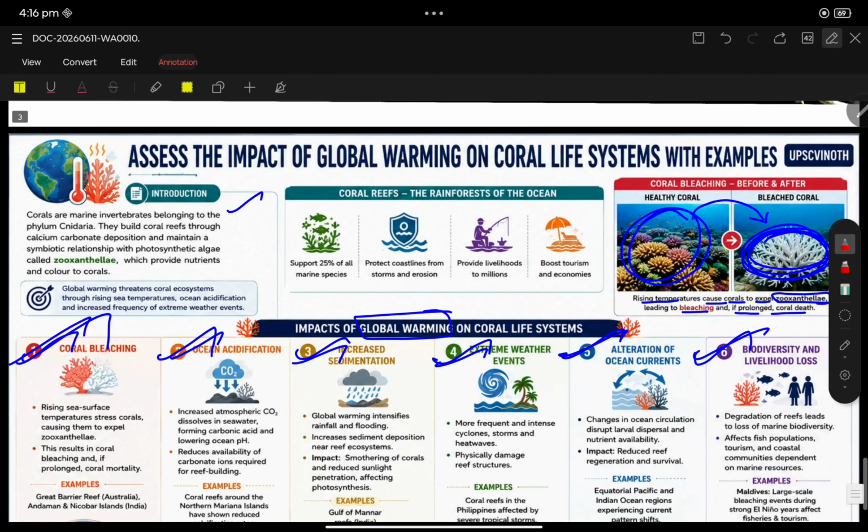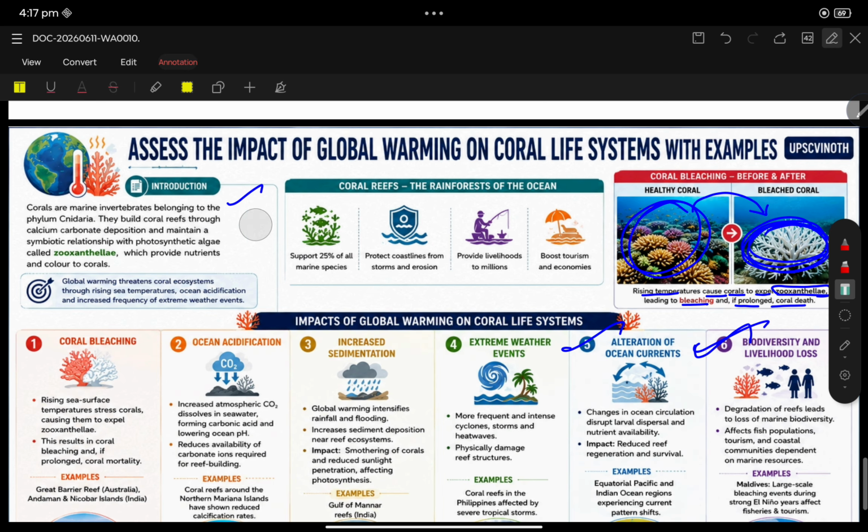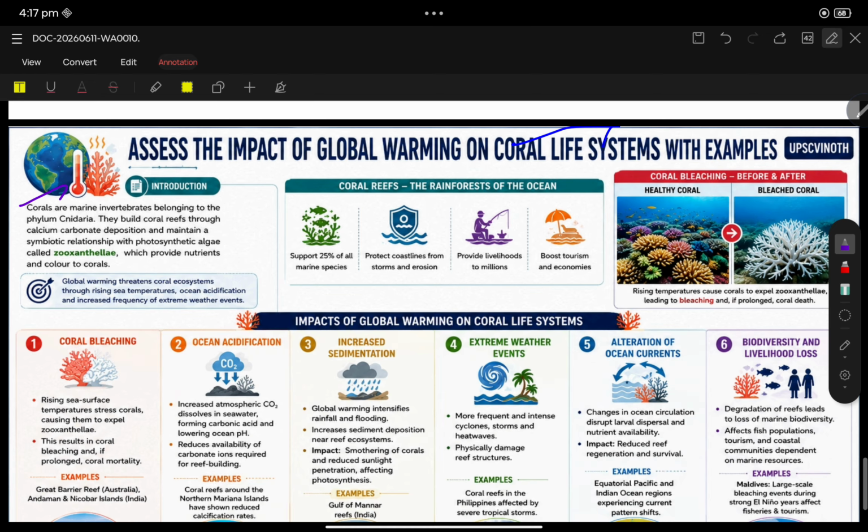Fine. See, finally coming to the unique initiative of UPSCVINOTH, that is cards. See, first, assess the impact of global warming on coral life system. Fine. So, introduction.